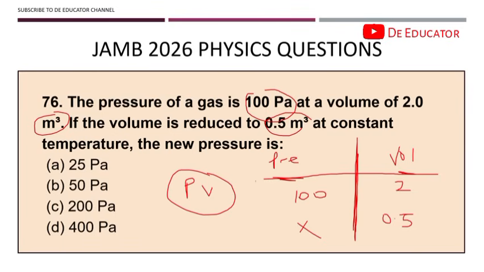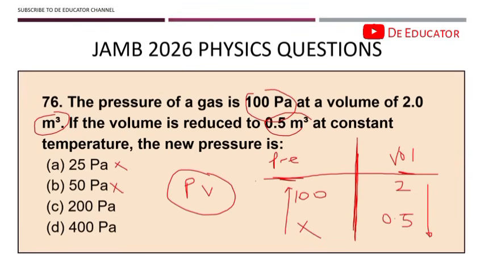The first question you ask yourself is, if volume is increasing, will pressure decrease or increase? Pressure will do the opposite because it is an inverse relationship. Since volume is decreasing, it means there is going to be an increase, which means that this 100 will increase. So anything less than 100, the option is not correct. So 50 is wrong, 25 is also wrong. So our answer is either 200 or 400.